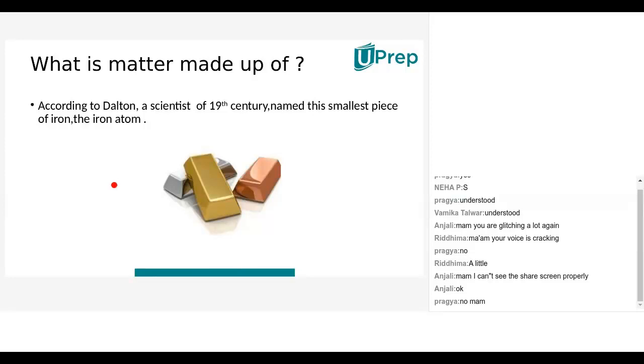For example, the same hydrogen is present in acid also, HCl, hydrochloric acid. But there that hydrogen acts like acid and here the hydrogen acts like water, neutral. That means when they combine with other elements chemically, they form a different product. That product shows the single property. Understood, Neha? Yes, ma'am. Is it clear or shall I explain once again? No need, ma'am.